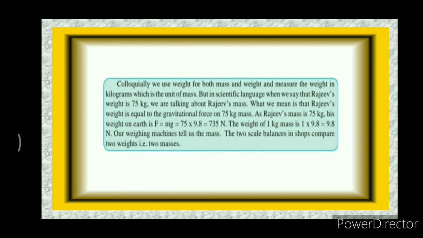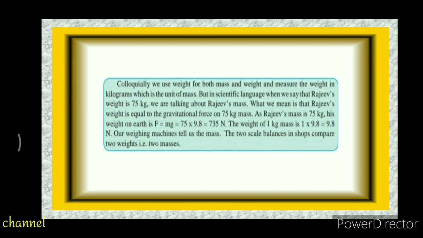Colloquially, we use weight for both mass and weight, and measure the weight in kilograms, which is the unit of mass. But in scientific language, when we say that Rajiv's weight is 75 kilogram, we are talking about Rajiv's mass. What we mean is that Rajiv's weight is equal to the gravitational force on 75 kg mass.